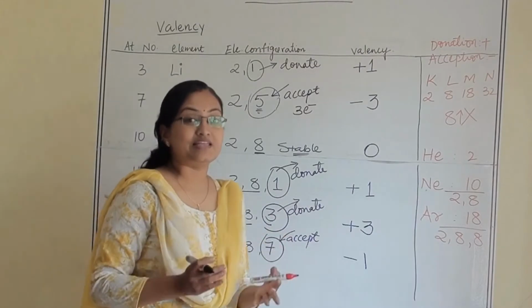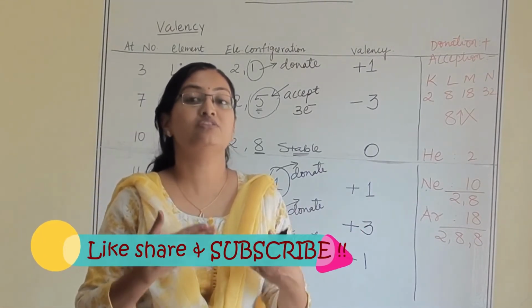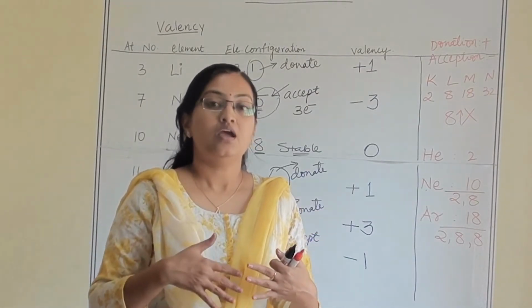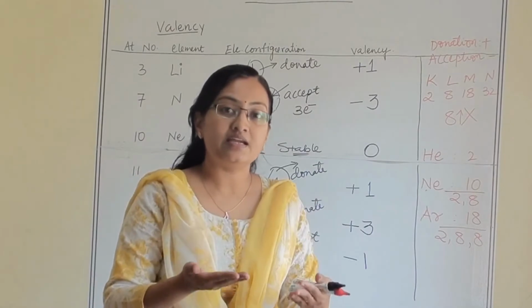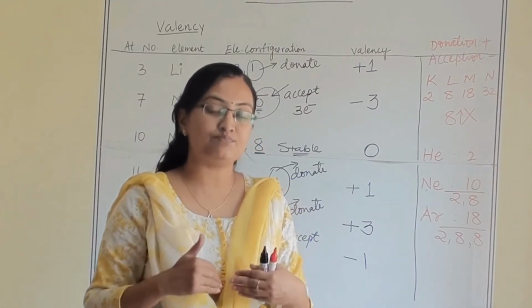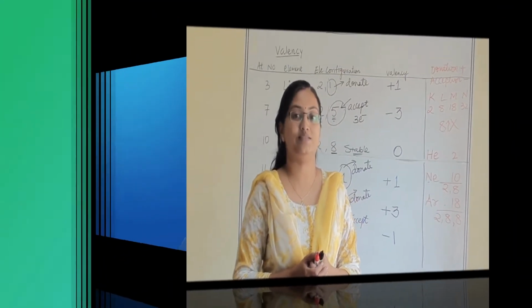Again, valency depends completely upon how many electrons the valence shell is donating or accepting. Whenever it is donating, that many positive charges will be generated. Whenever it is accepting, that many negative charges will be generated for the valency.